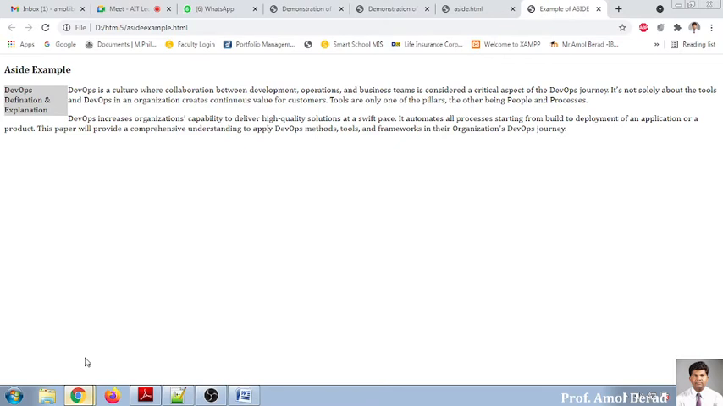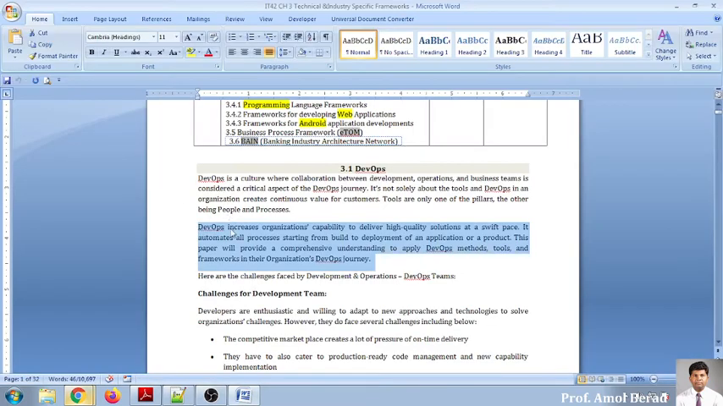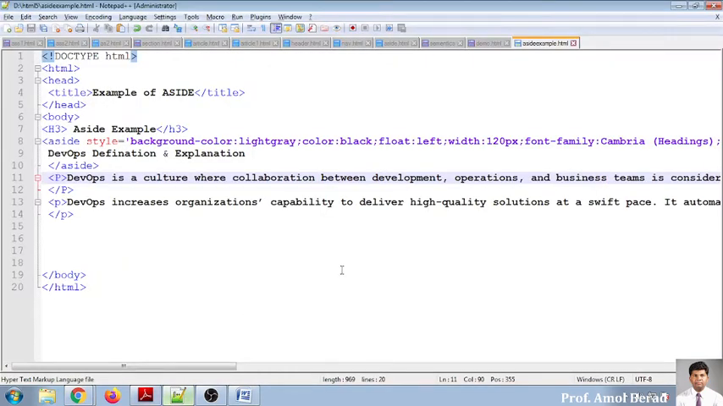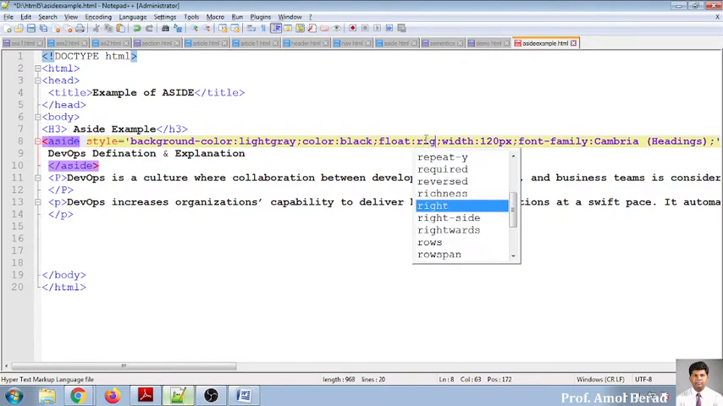So see, the presentation will be moving like this. So this is an aside. Now this is located on the left hand side. I want to locate it on the right hand side. So what I have to do is just change the property. The content will be changed. So here I am saying float left, so I am saying float right.